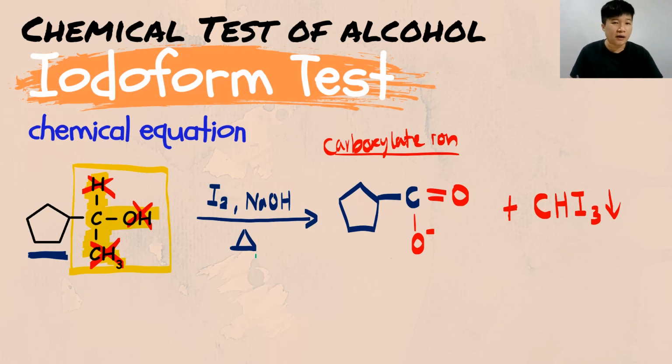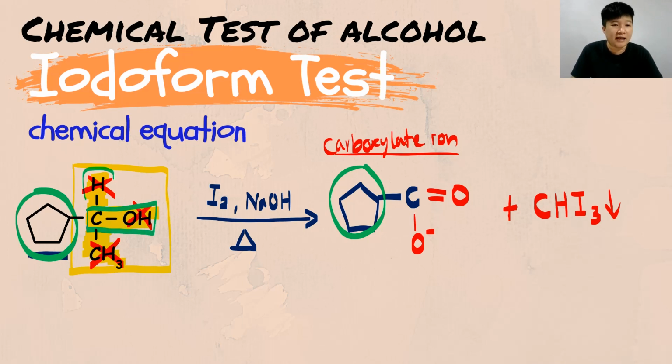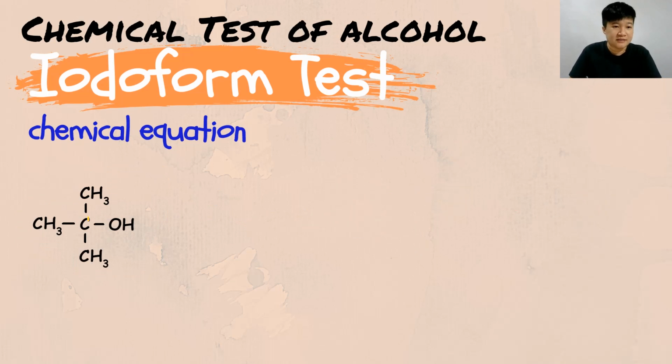And in this example, what I'm trying to show you is the group back there has no effect at all. So whatever the group, you just copy it back, because the iodoform test has no changes towards this group. Alright, what we focus on is only the carbon that is holding the OH. Ensure the carbon has at least one hydrogen and also at least one CH3 group. That is the only group that we focus on. Okay? Simple.